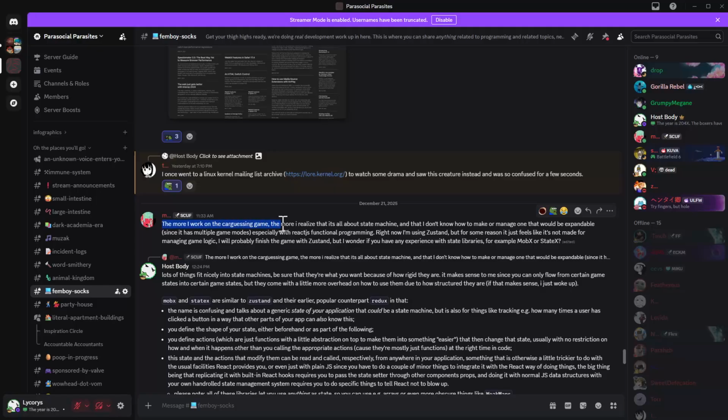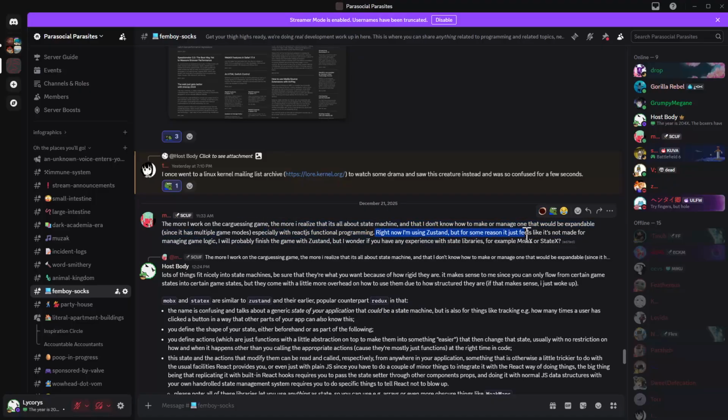The more work in the car gets a game, state SMH, the more bring down the state as like the FBI breaks down your door. It's like, no, not that kind of state. Sorry, not that kind of state. The more they realize that it's all about state machine and they don't know how to make or manage one that would be expendable since there's multiple game modes, especially with React.js functional programming.